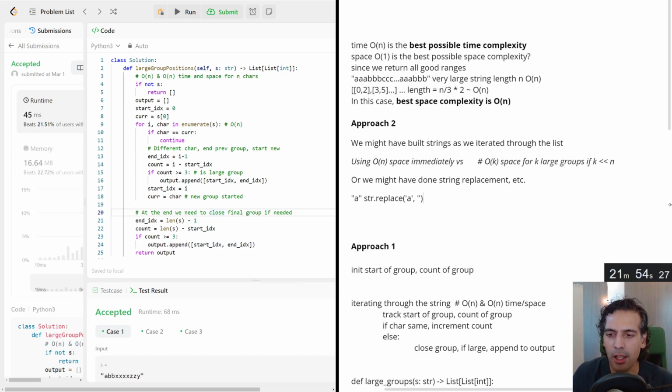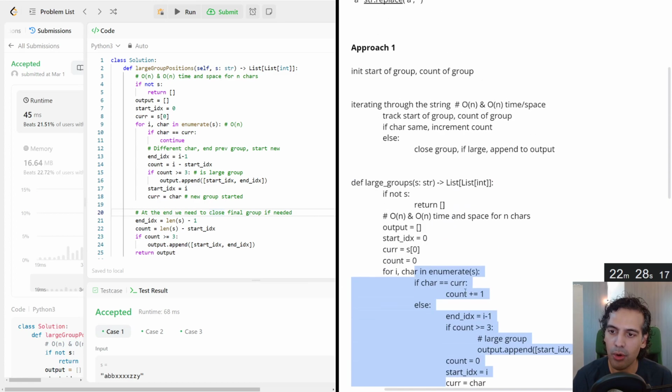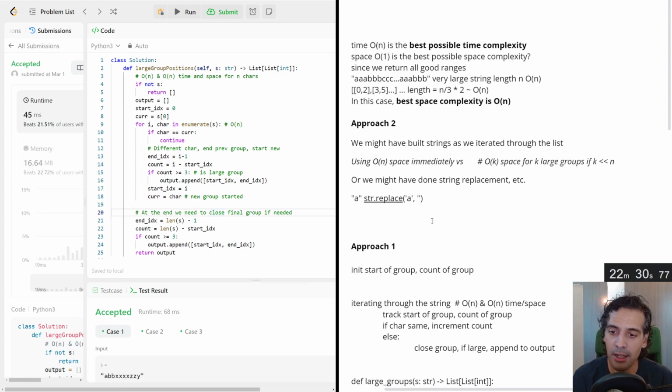You're also doing a lot of extra operations for something that could be done a lot simpler. So I think that's where I start to get really annoyed. You're taking advantage of the logic that string.replace does without truly thinking about what it's doing. So string.replace is essentially iterating through the list, doing string comparisons, and then creating a new string through some form or fashion, either as a list and then merging it all together at the end and returning that. So if you know that, why aren't you just doing it yourself in the most efficient way possible?